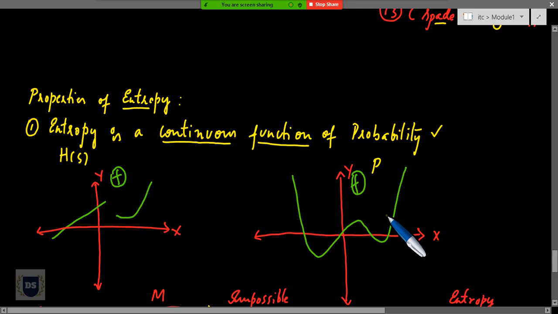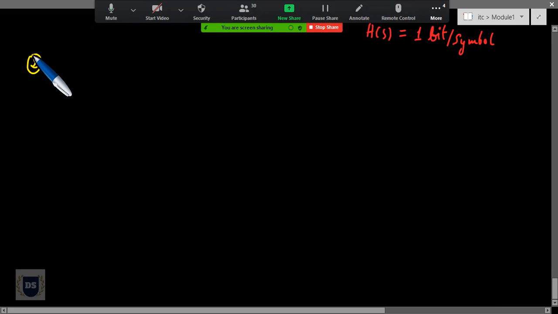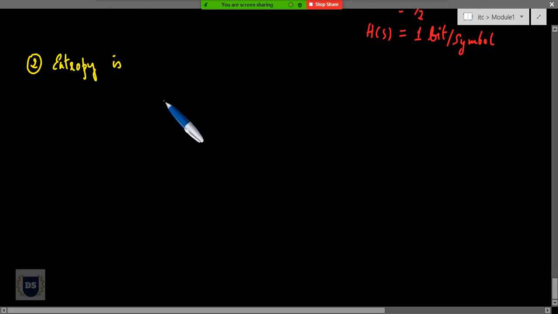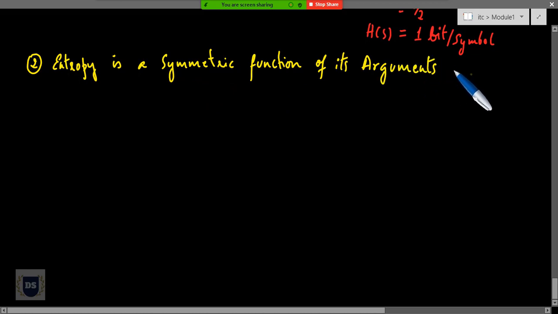Now let's go through the second property of entropy. The second property is that entropy is a symmetric function of its arguments. Or in other words, the entropy of a system is the same irrespective of the order in which the symbols are arranged in its list.